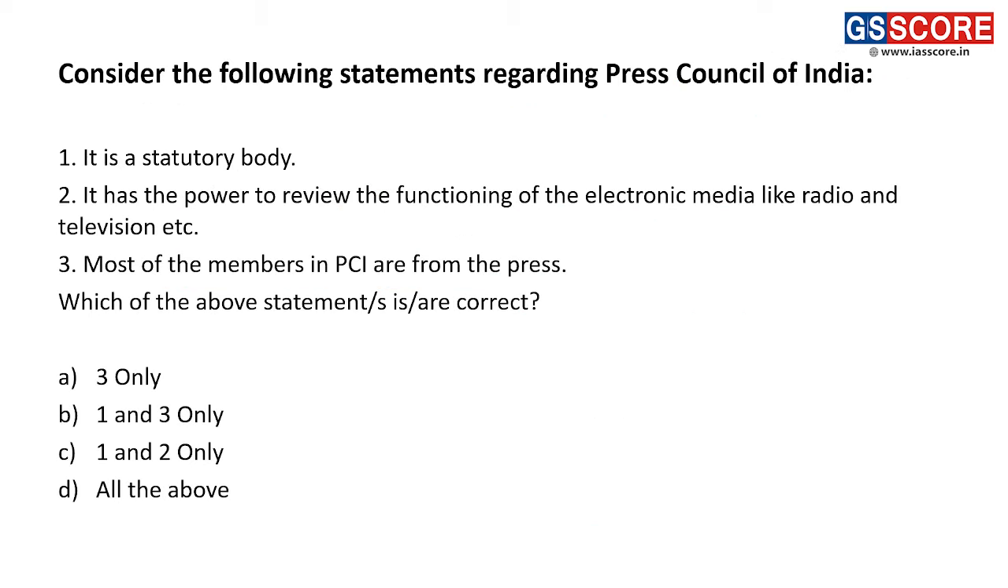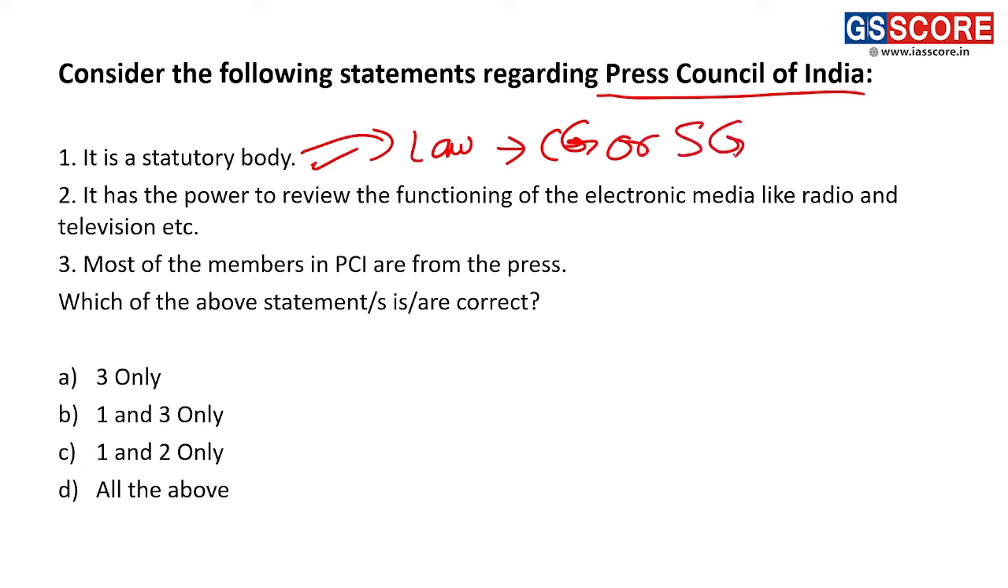Let us go to the next question. In this particular question, the focus is on Press Council of India. Consider the following statements regarding Press Council of India. It is a statutory body. Yes. What is a statutory body? Basically, a statutory body is a body that has been created by a law. The law may be of the central government or of a state government. It does not matter. If a body is created by a law, then that body is a statutory body. Example of a statutory body, you can say National Human Rights Commission.